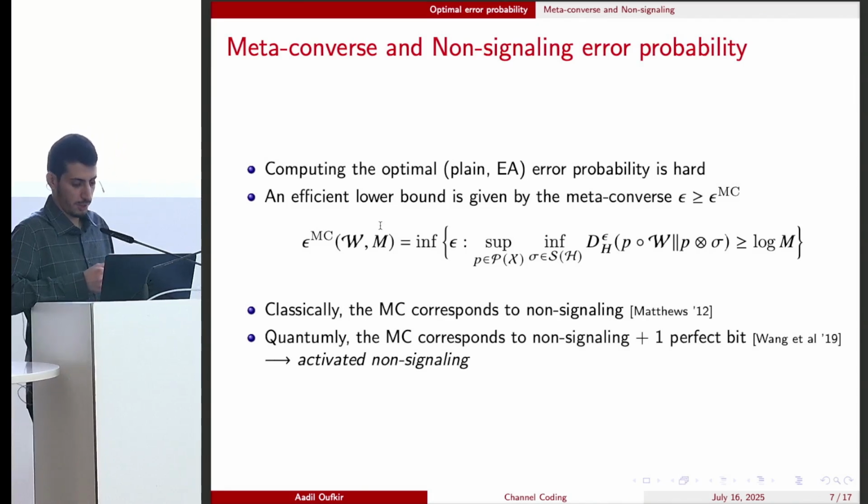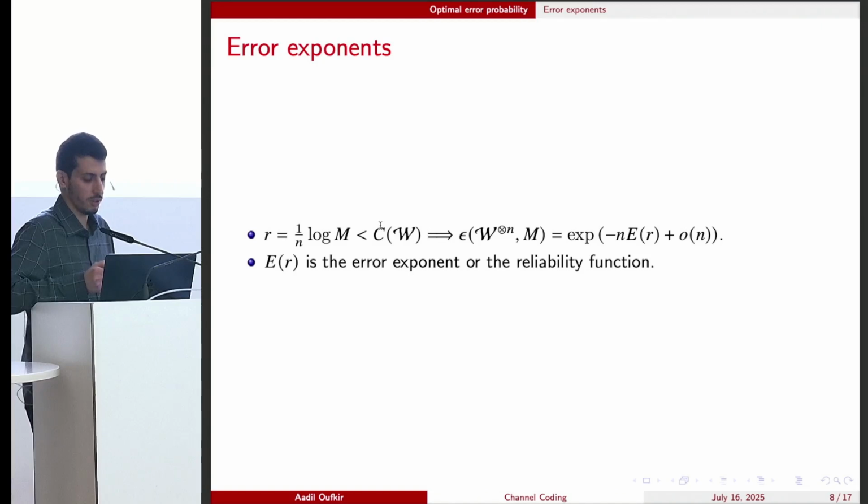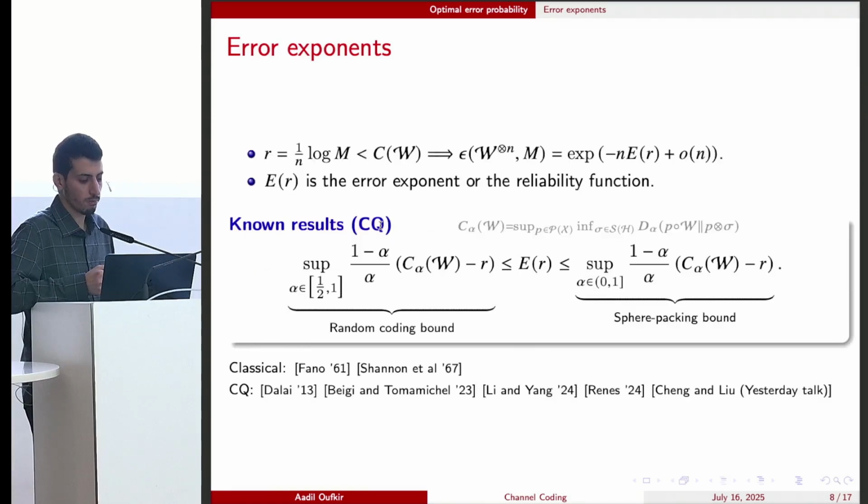One application of the meta-converse is for error exponents, the well-known sphere packing bound. Here we are in the regime of rates strictly below the channel capacity, so the error decays exponentially fast, and the decay rate is known as the error exponent or the reliability function. For classical-quantum channels, the error exponent can be lower bounded by the random coding bound and upper bounded by the sphere packing bound. These are very similar bounds. In particular, these are optimizations over the same objective, which is a weighted and shifted alpha Petz-Rényi capacity. The only difference lies in the optimization range.